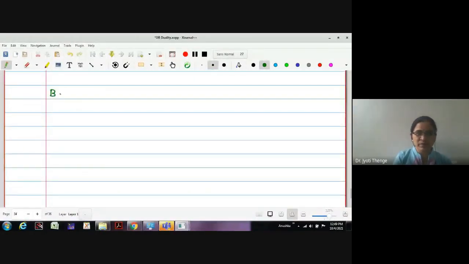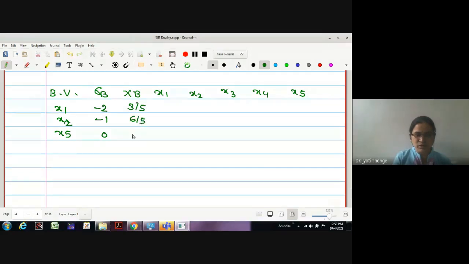Therefore, I'll write the table: basic variable, CB, XB, X1, X2, X3, X4 and X5. The basic variables now are X1, X2 and X5. The cost of these is minus 2, minus 1, 0. The values of the variables are 3 by 5, 6 by 5, 0. This column is 1, 0, 0. This is 0, 1, 0. X3 column is minus 3 by 5, 4 by 5 and 1. X4 column is 1 by 5, minus 3 by 5 and minus 1. Here it is 0, 0, 1.